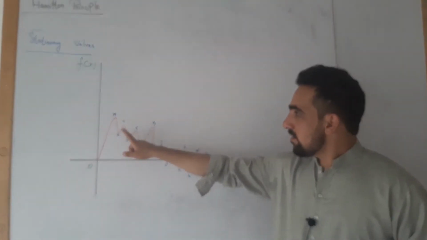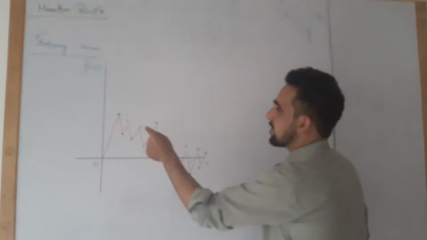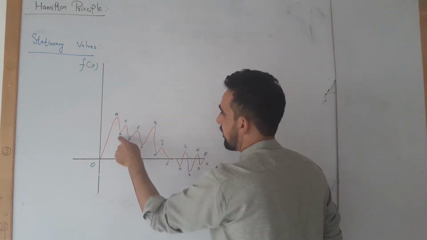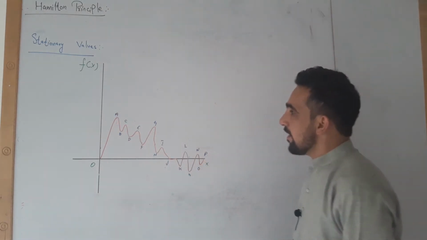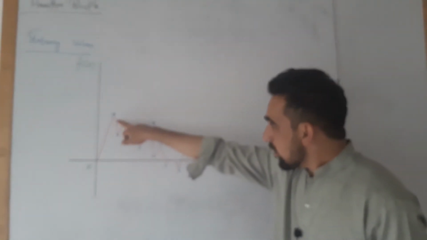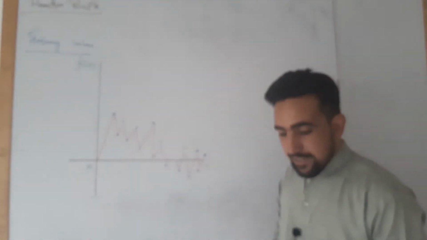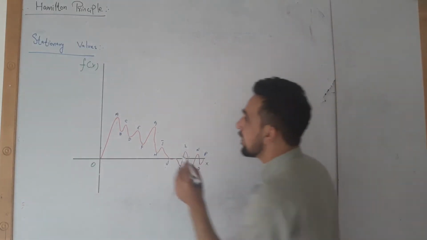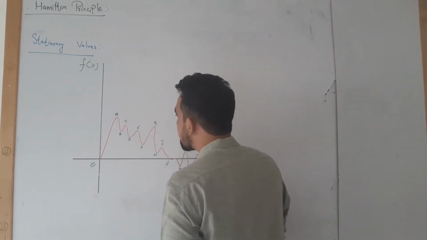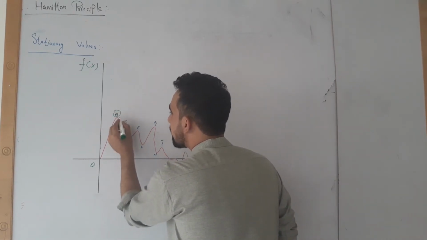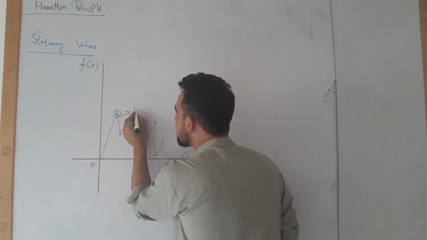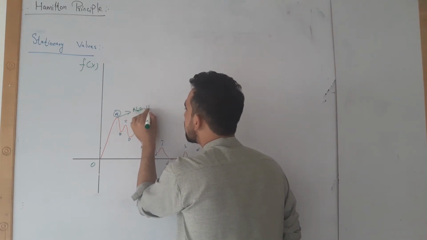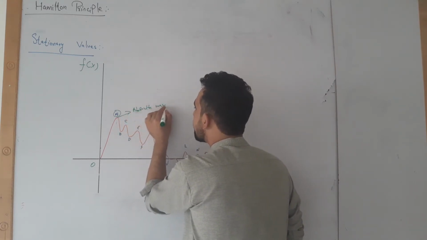I have pointed some points on this graph, that is A, B, C, D up to P. Now look at the value of A. A is the maximum value present on this graph, and this is called absolute maxima.